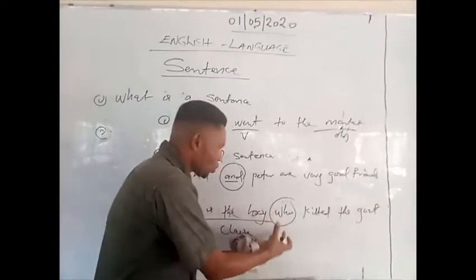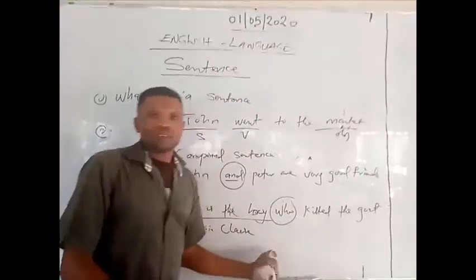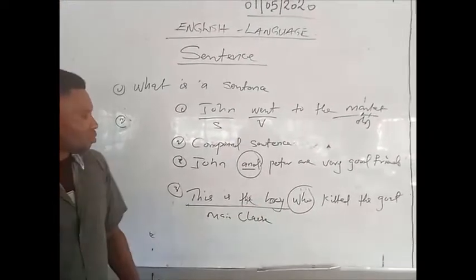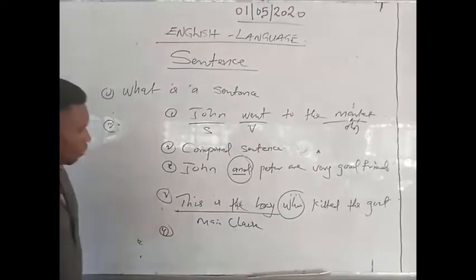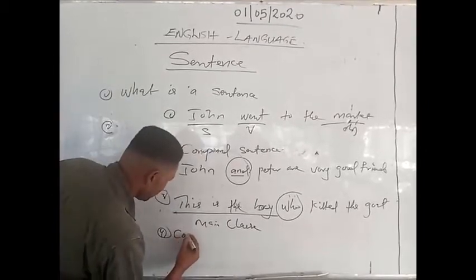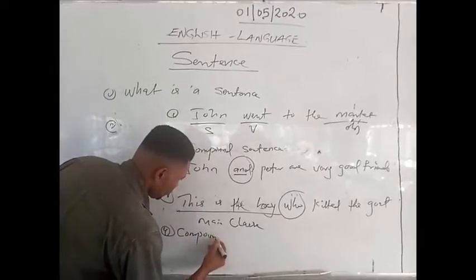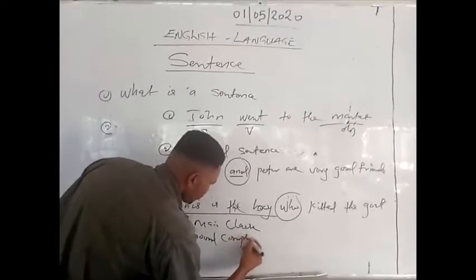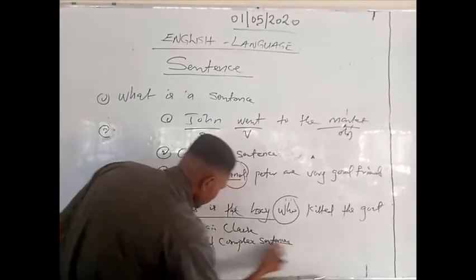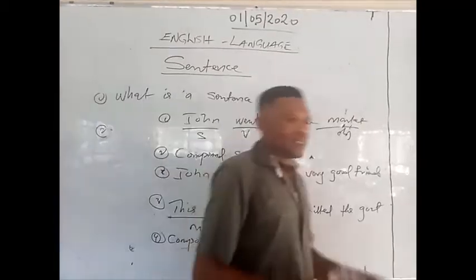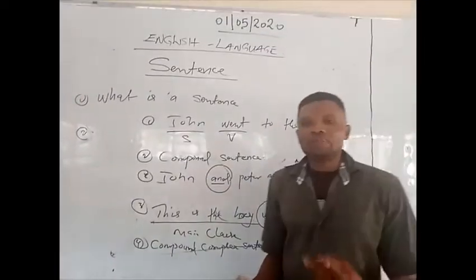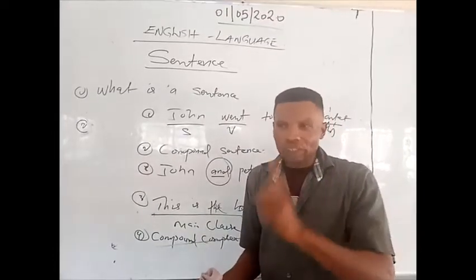Meaning it cannot stand on its own, it must help other words to form a meaning before each word can stand on its own under complex sentence. Then number 4 is the compound complex sentence. A compound complex sentence is a type of sentence that involves 2 independent clauses and at least 1 subordinate clause